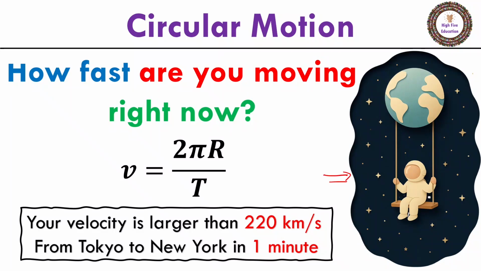Let me ask you a question. How fast do you think you are moving right now? Your actual velocity could be much larger than 220 kilometers per second. And with this speed, you can travel from Tokyo to New York in less than a minute. How is this possible? Let's discuss it today.